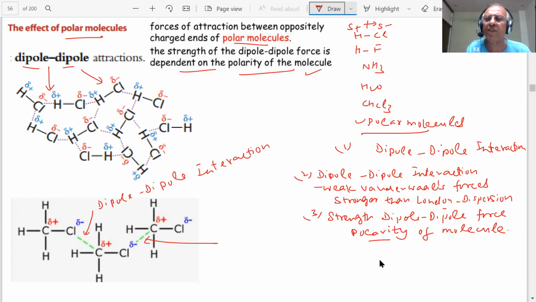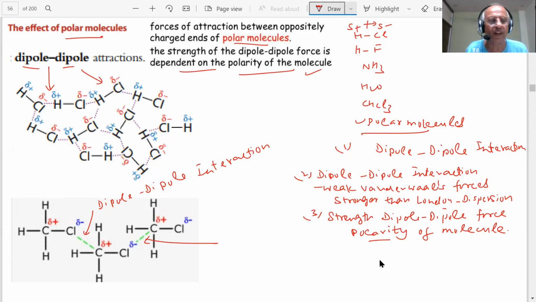And these are also weak van der Waals forces, but they are a little stronger than the London dispersion forces. And in this, the London dispersion forces are already existing. So there is a London dispersion force plus a dipole interaction, because in these molecules both the forces will exist, students.